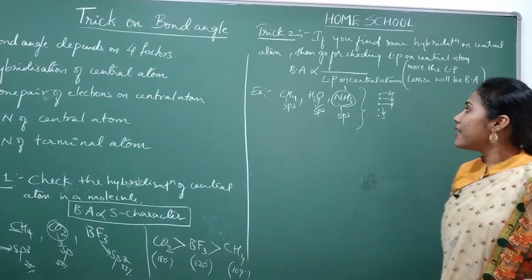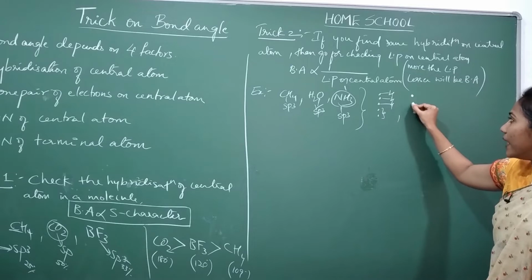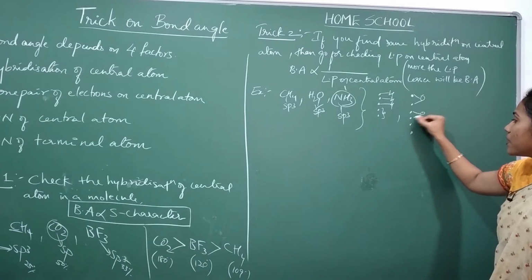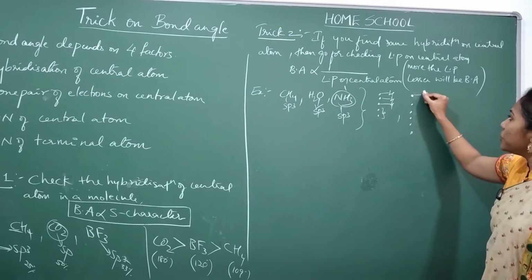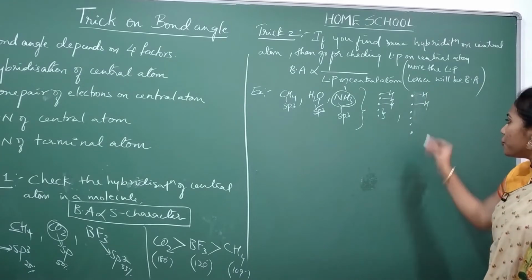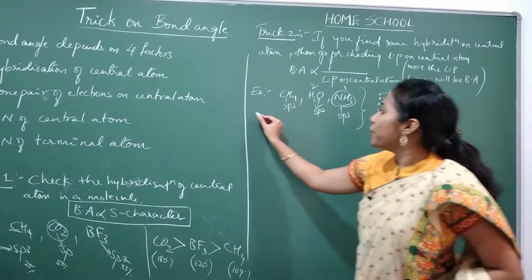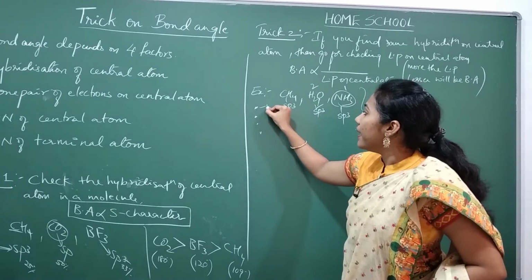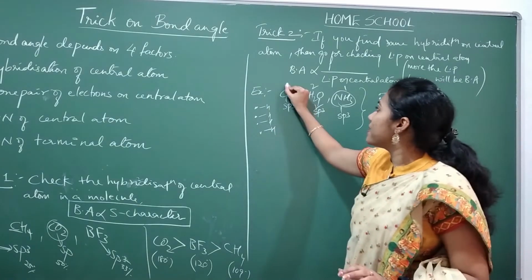And how many lone pairs are there in water? Oxygen belongs to the 16th group, so it has 6 valence electrons. Two electrons are taken up for bonding with the hydrogens, so 2 lone pairs are there. And coming to CH4, carbon belongs to the 14th group, so it has 4 valence electrons, and 4 sigma bonds will be formed with hydrogen. There are no lone pairs, 0 lone pairs.